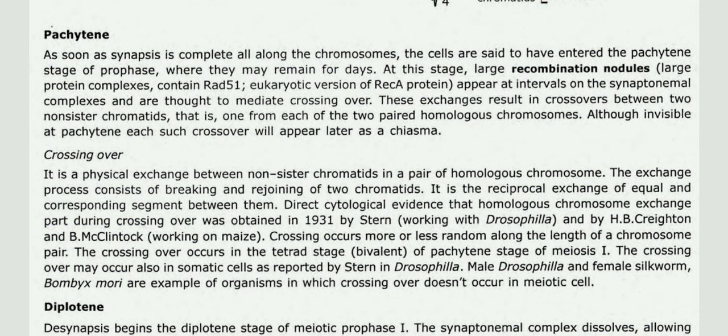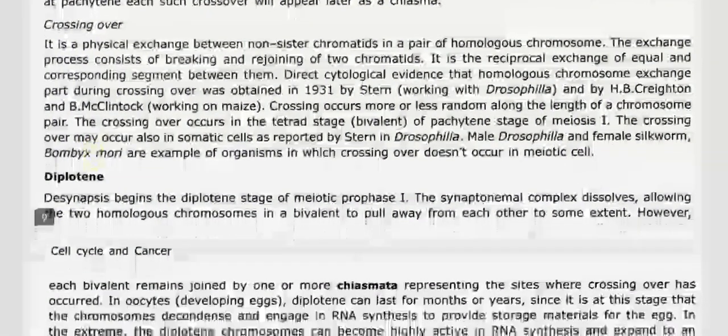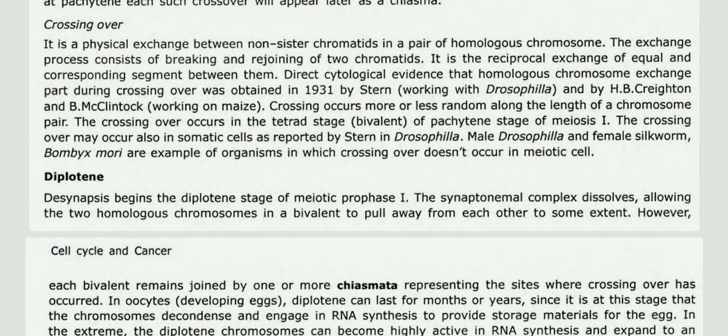Crossing over is a physical exchange between non-sister chromatids in a pair of homologous chromosomes. The exchange process consists of breaking and rejoining of two chromatids. It is the reciprocal exchange of equal and corresponding sequences from them. Direct cytological evidence that homologous chromosomes exchange parts during crossing over was obtained in 1931 by Stern working with Drosophila and by H.B. Creighton and B. McClintock working on maize. Crossing over occurs more or less randomly along the length of a chromosome pair.